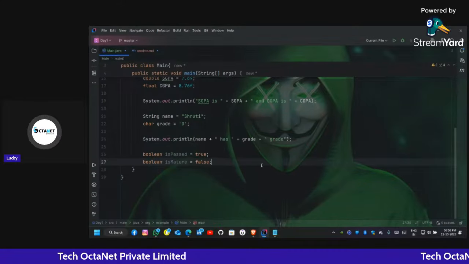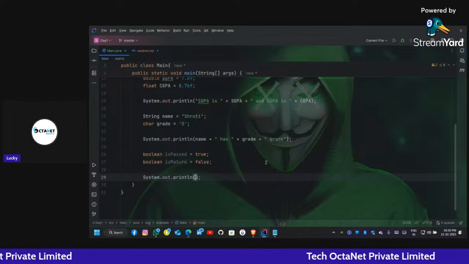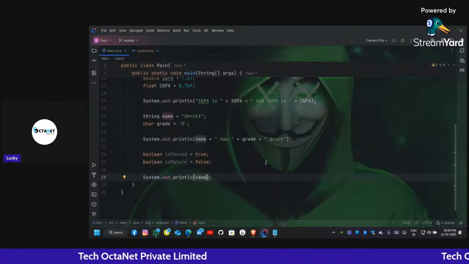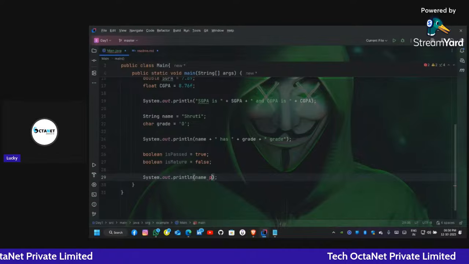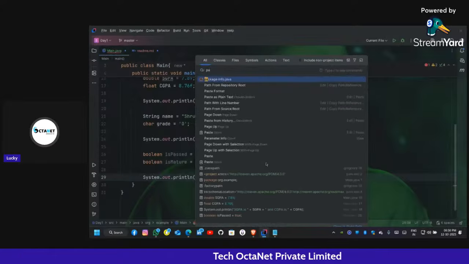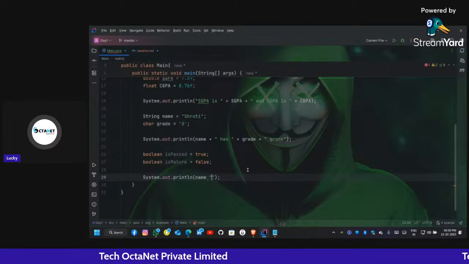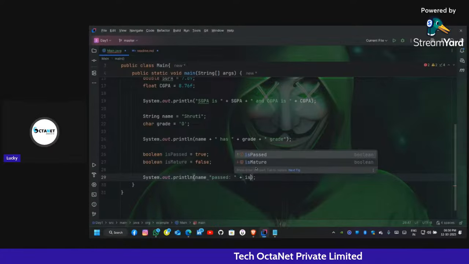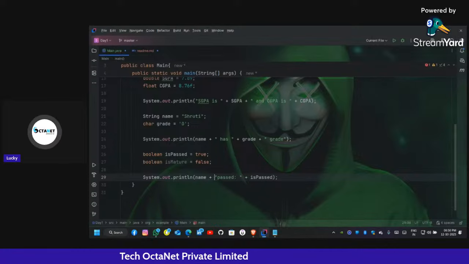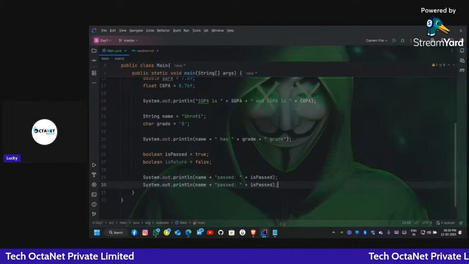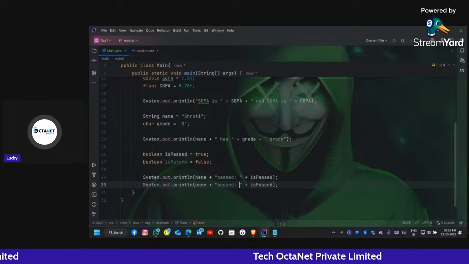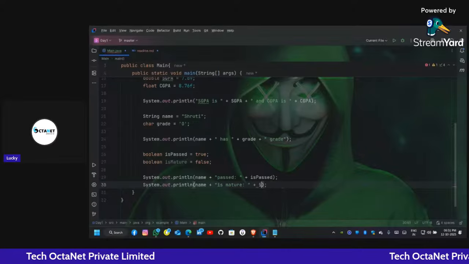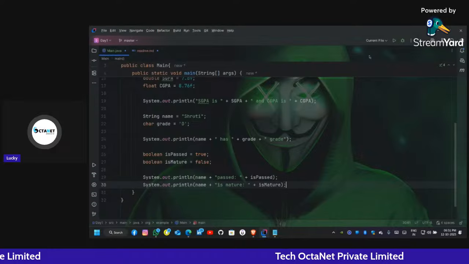Let's print it as out: name, past, then plus each past. Here don't forget the concatenation, otherwise it will give us the error. Then one more line: is mature. Now let's run it.